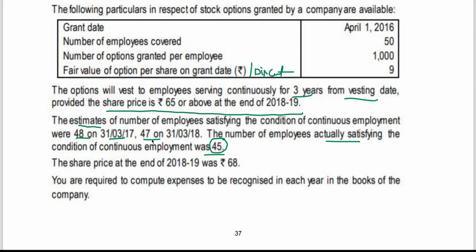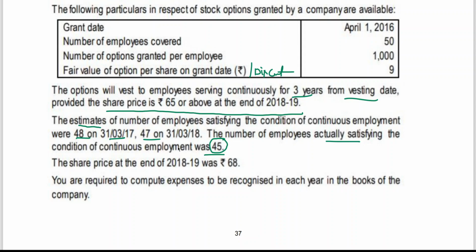So this is important. In one of our previous problems you have done, even this 45 can be estimated, but this 45 may become 43. Then the excess expense on two options is to be reversed by transferring to general reserve. But in this case we don't have such information. He says that the number of employees actually satisfying the condition of continuous employment was 45. So the estimated and actual options exercised are the same.